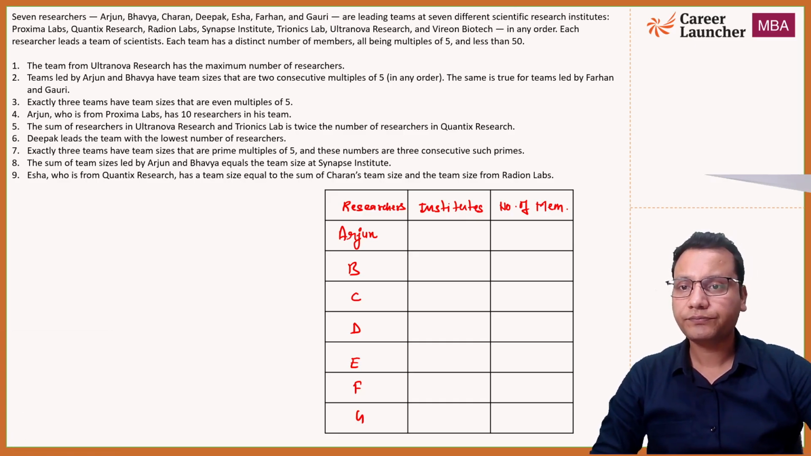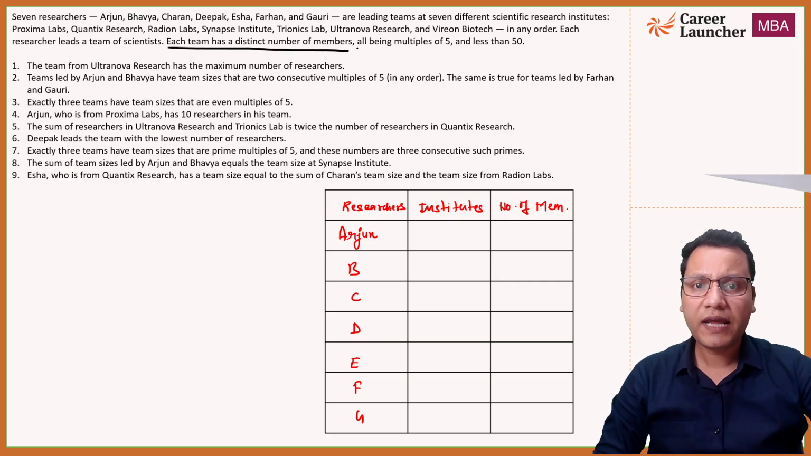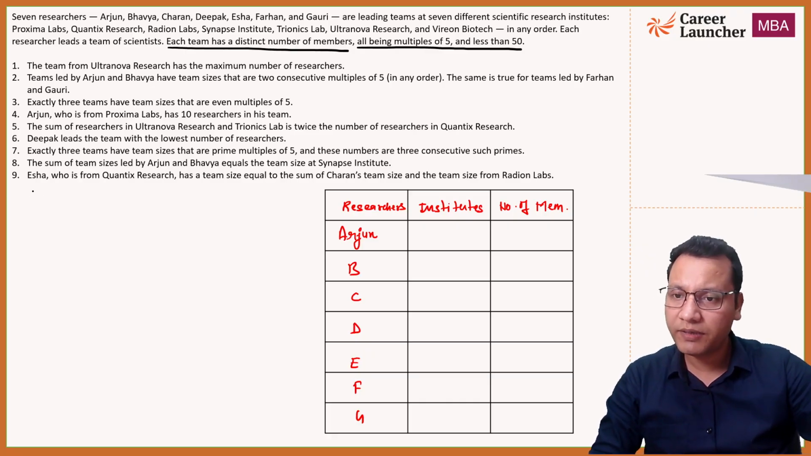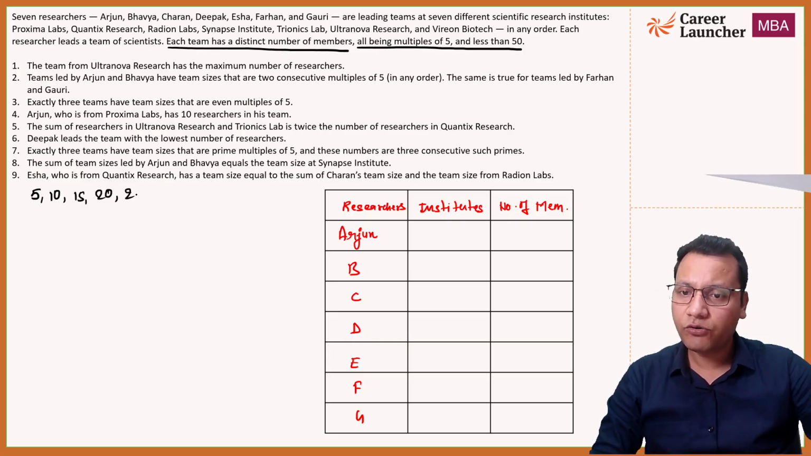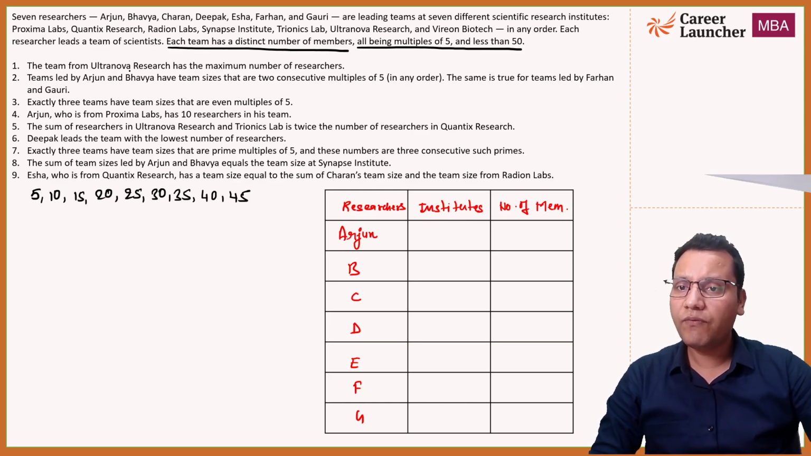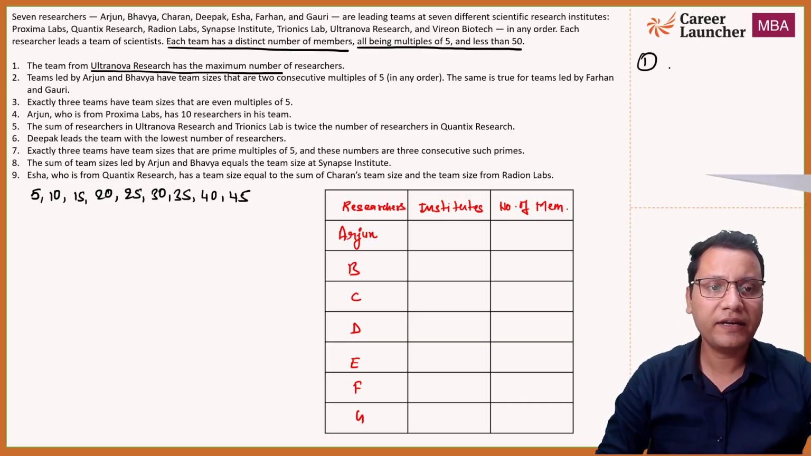Okay? Now we know that each team has a distinct number of members, all being multiples of 5. So now let's write all the possibilities that we have: 5, 10, 15, 20, and then 25, 30, 35, 40, and 45. That's the maximum, right? We cannot go to 50 or beyond. Now the team from Ultranova Research has the maximum number of members. So I can write one piece of information here: U has the maximum number of members. You can use that later.